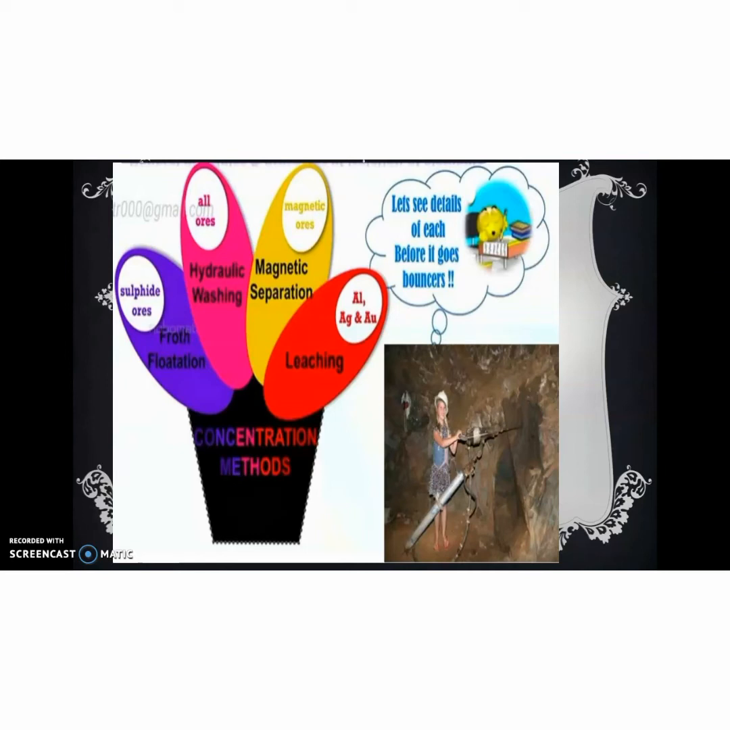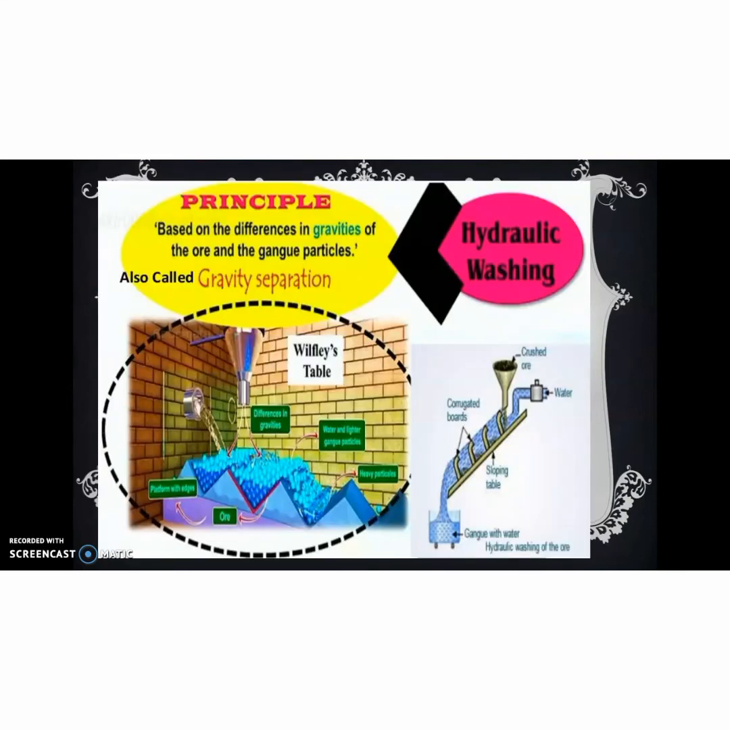First one is flotation process. Second one is hydrolytic washing. Third one is magnetic separation. And fourth one is leaching. First process is hydrolytic washing. This is based on the gravity separation, which means the difference in gravity of ore and the gangue particle.